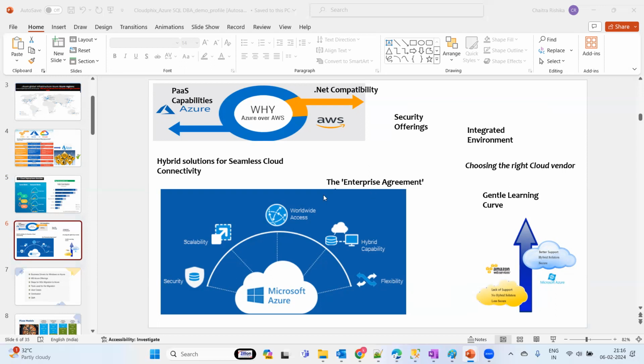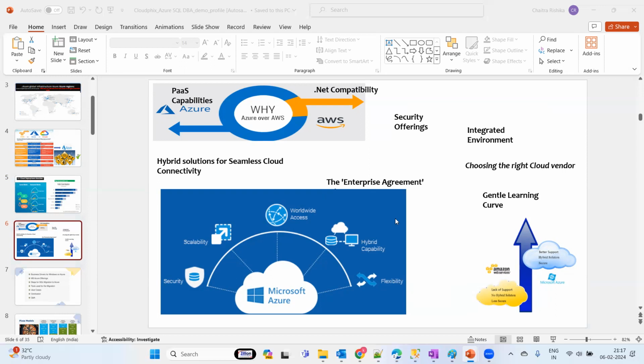Okay, and also they give an enterprise agreement. What this means is, if you have an existing license, you can leverage that licensing in the cloud. That's what Microsoft is encouraging for existing customers.